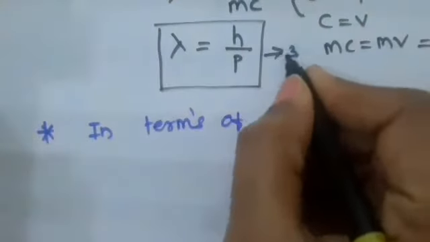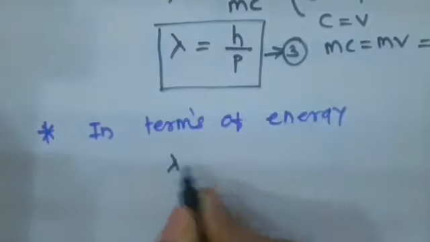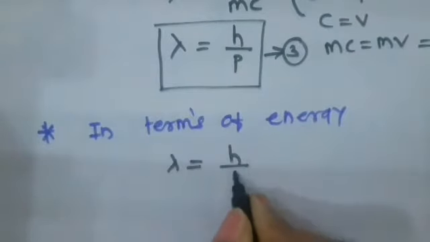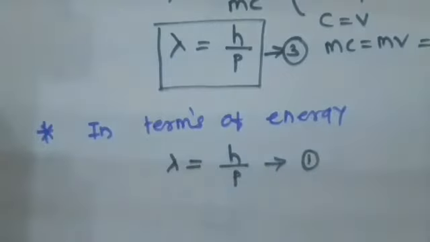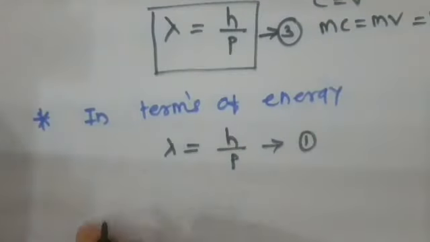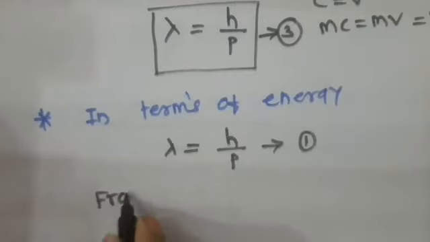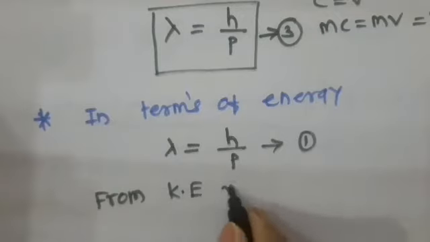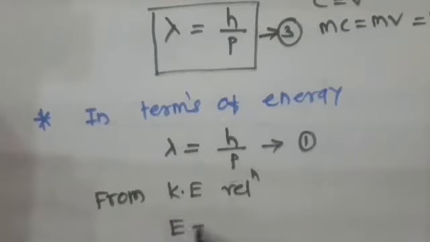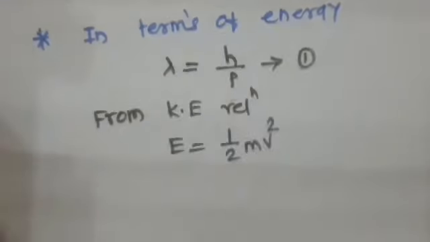This one is the relation, lambda is equal to h upon p. I will write this as equation number 1, and we have the kinetic relation. From the kinetic equation, we have the formula E is equal to 1/2 mv square.